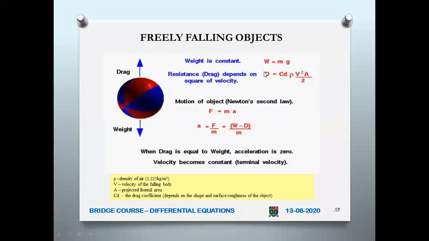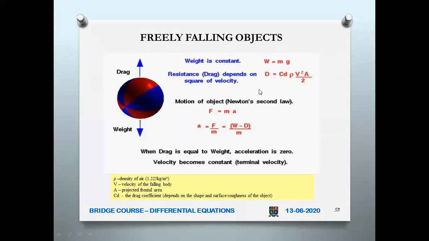So this D is drag. Resistance depends on the square of velocity, drag resistance. Of course, anyway, we have to use only Newton's second law. F is equal to ma. So now a will be F by m. So that is equal to W minus D.